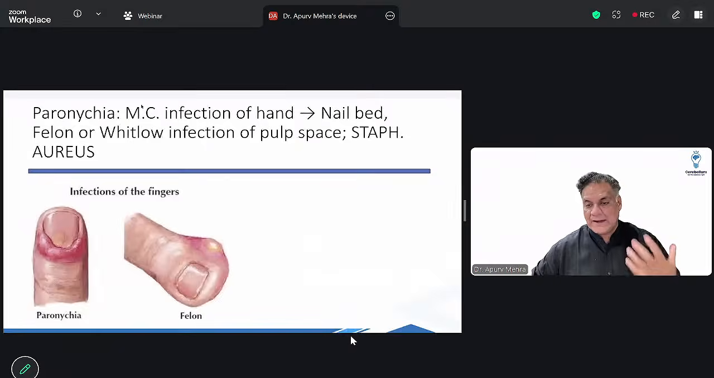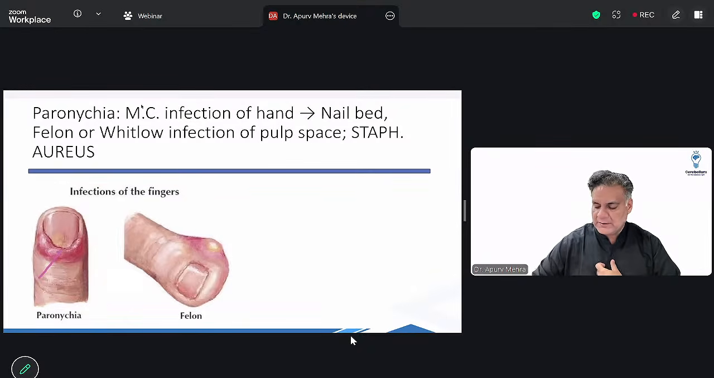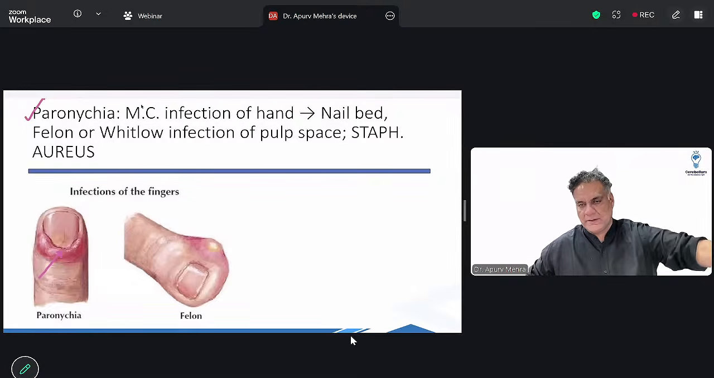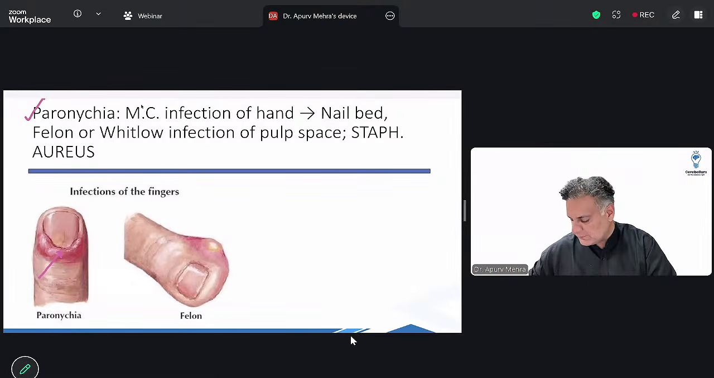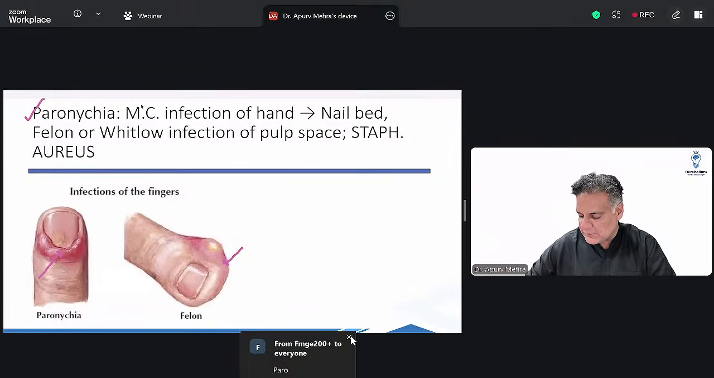All right. Hand infection. Most common hand infection is the infection of the nail bed called paronychia. Organism is Staph aureus. If there's an infection of the pulp space of the finger, it's called felon or whitlow. Organism is again Staph aureus.